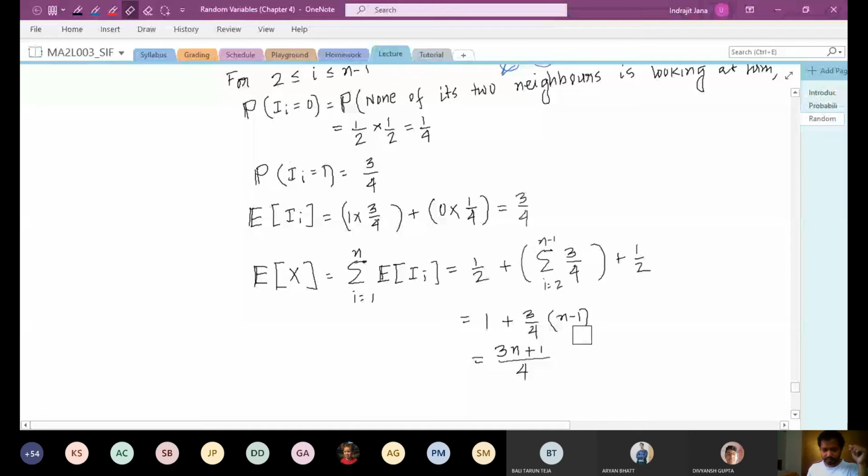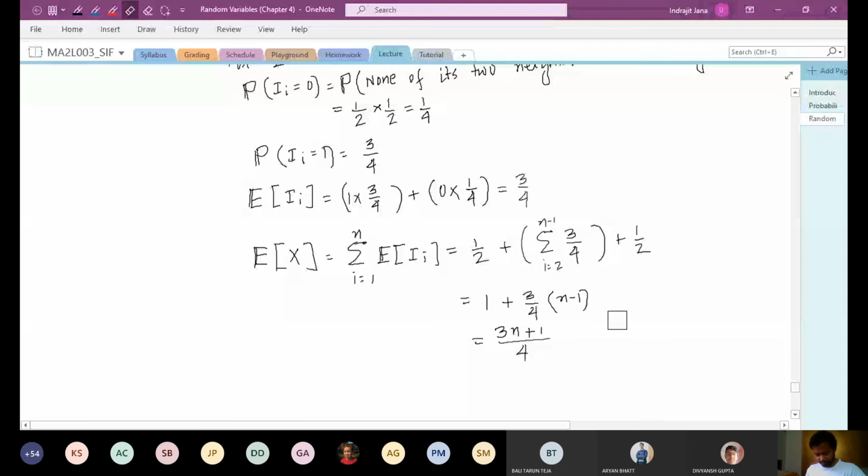Okay, so let me correct that if my pen is working. So this should be n minus 2, because there are n minus 2 indices there.